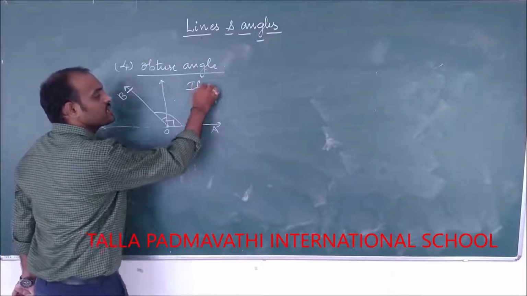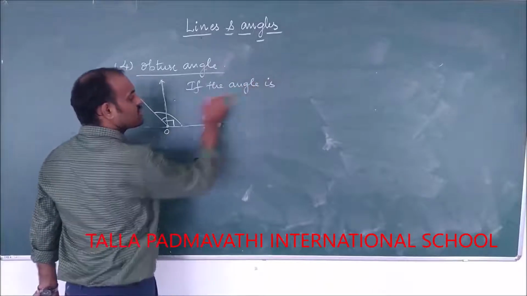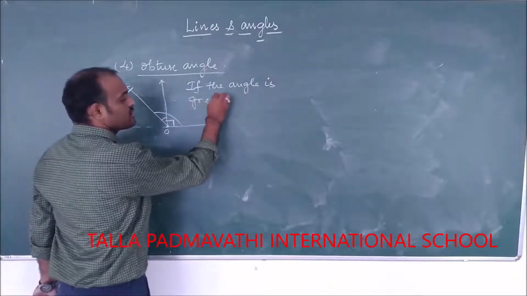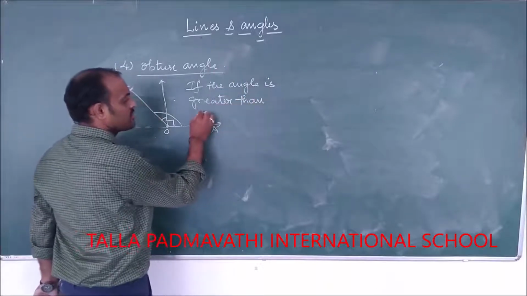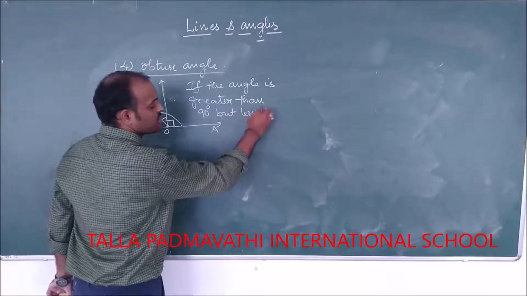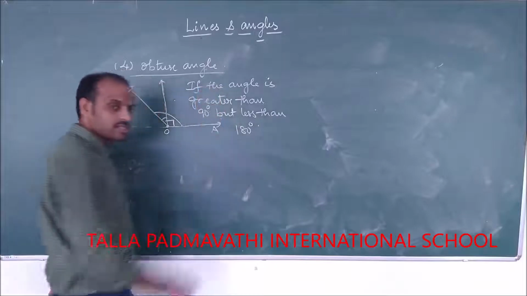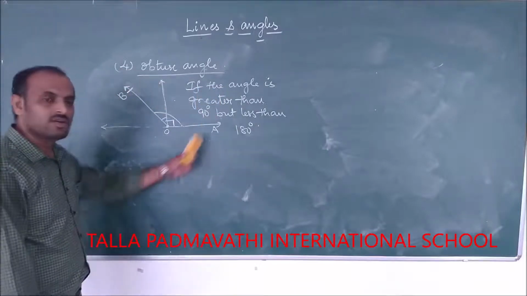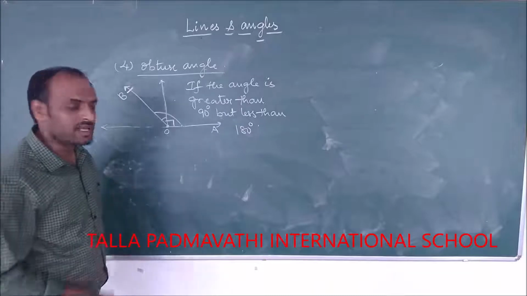If the angle is greater than 90 degrees but less than 180 degrees, then the angle is said to be an obtuse angle.